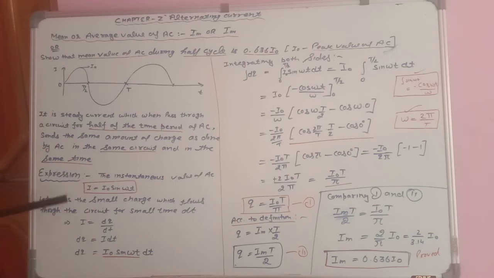But let dq be the small amount of charge which flows through the circuit in a small time dt. Then we know, what is the definition of current?